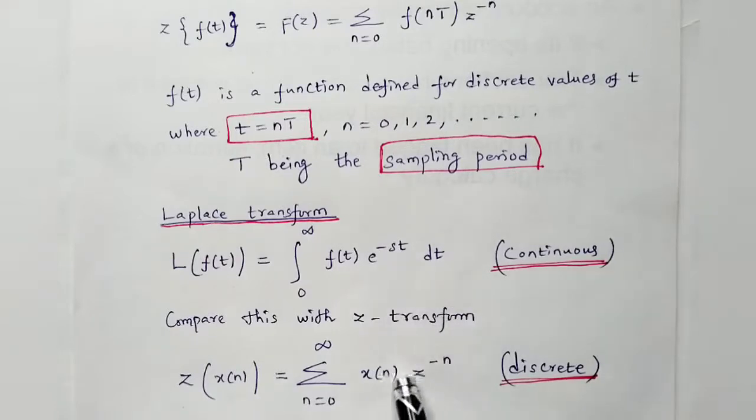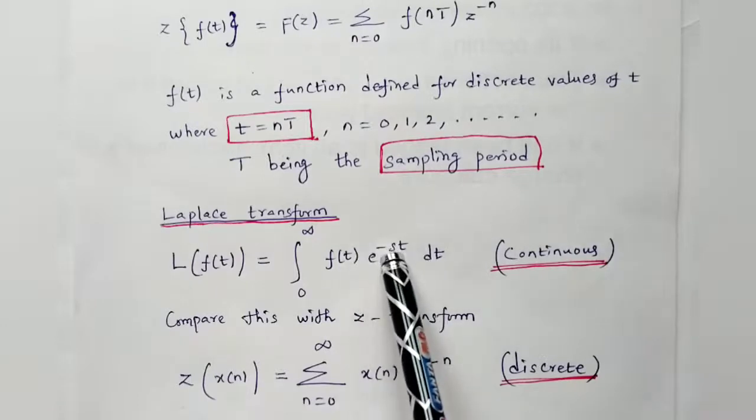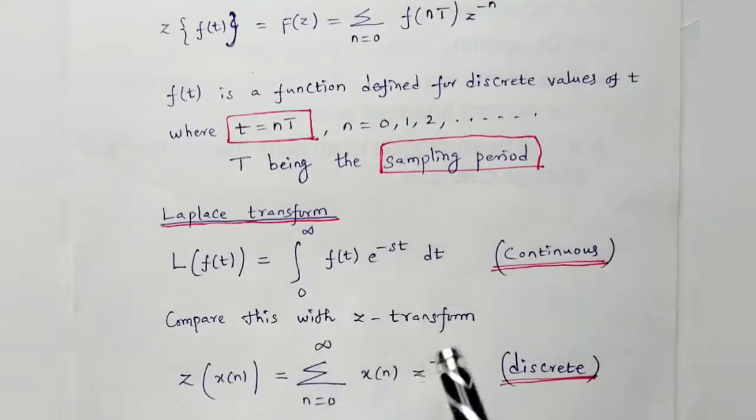Here z is the new variable, because exponential is very flexible when you are differentiating and integrating, but algebraic is very convenient when you are writing a series that you want to converge. That's why I can take z. Why am I taking z? Because in the z transform, z to the power minus n.